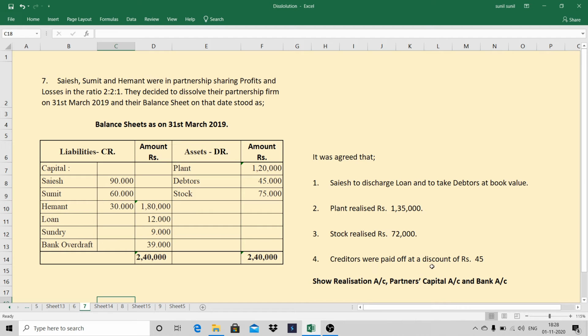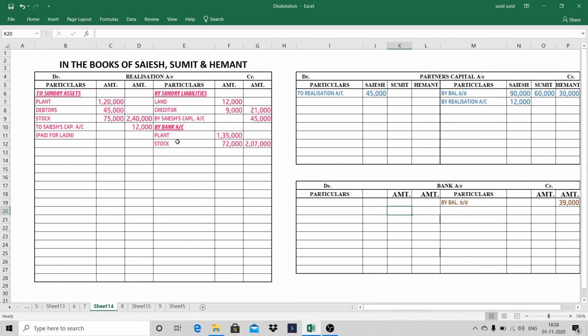Now creditors, here we are making payment to the creditors, and for that getting discount of rupees 45. Let's see how to do it. See, second effect is not done of this thing. This is on the credit side. Second effect will go to the debit side, to realization account 2,07,000.